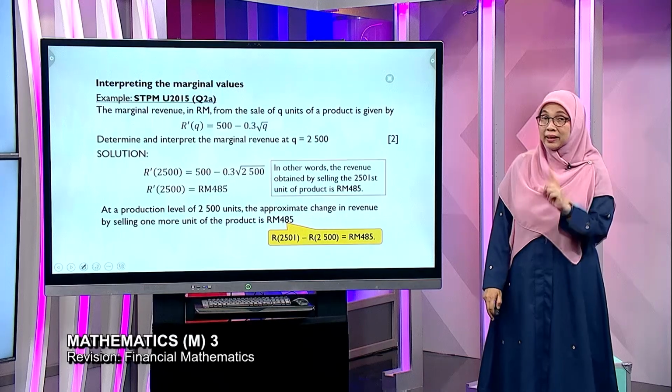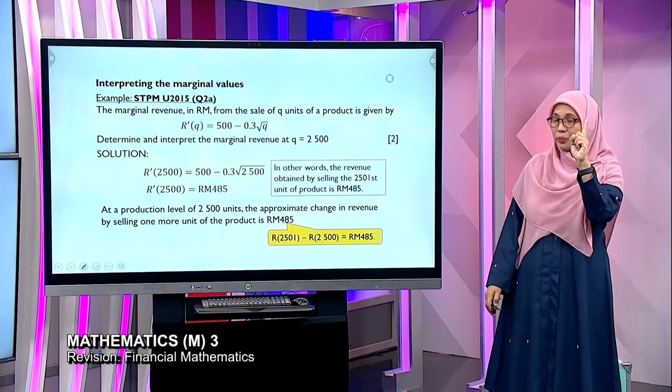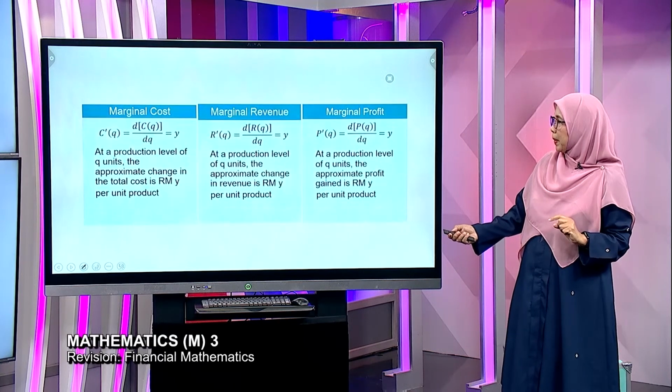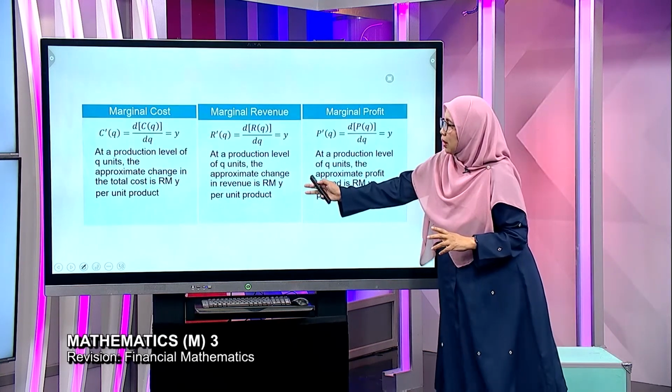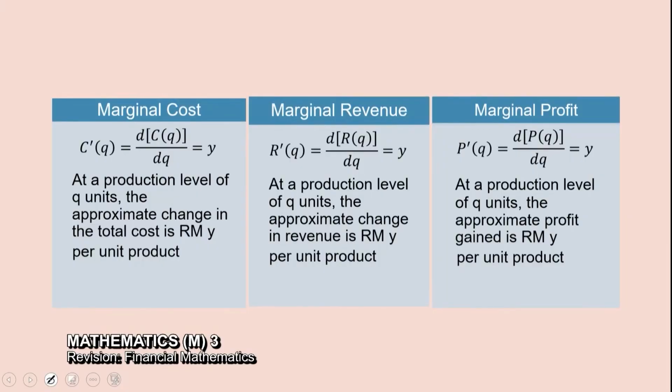Saya cuma nak highlight the beza when you produce 1 unit, okay? Okay, these are the tips on how to interpret. Semua sama. The sentences are all the same except the difference is total cost, approximate revenue, profit gain. And per unit product. Senang nak remember. Instead of saying by selling and producing, just say per unit product.